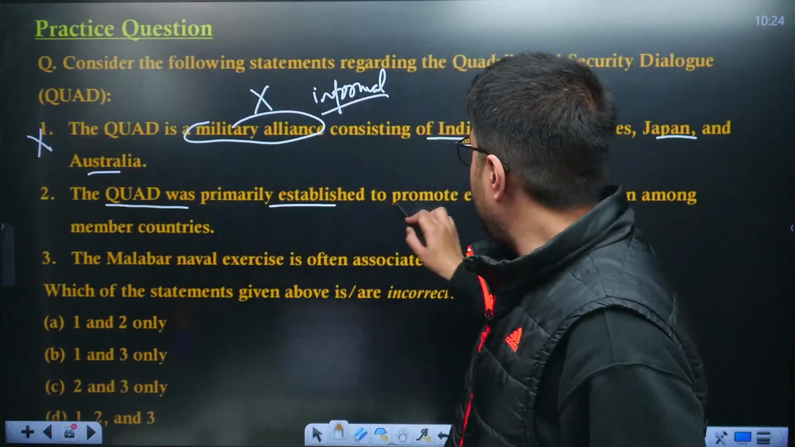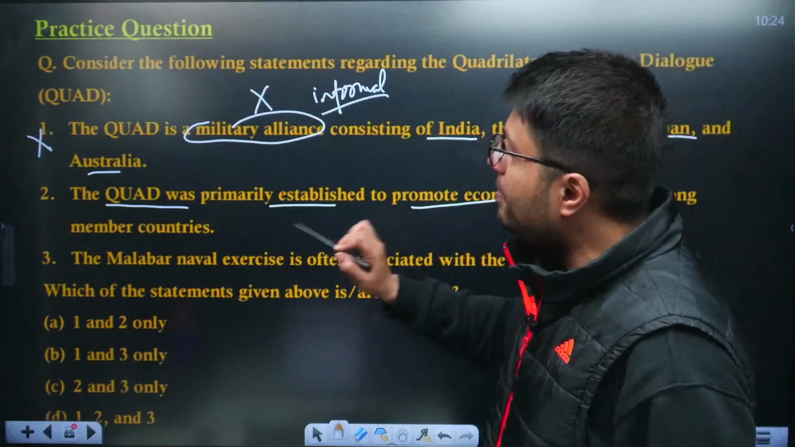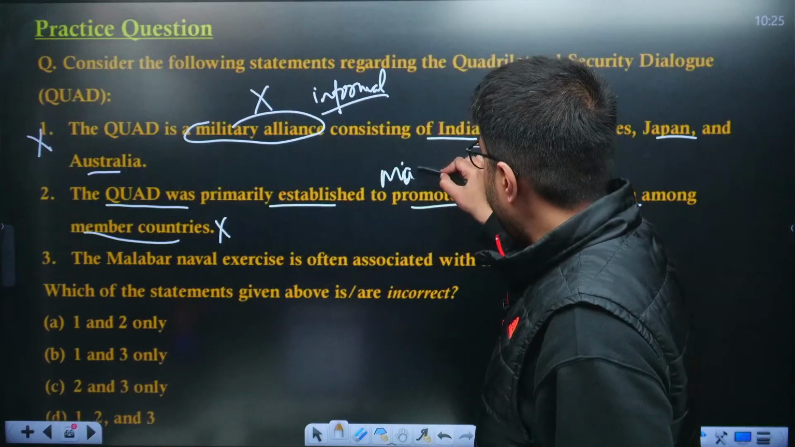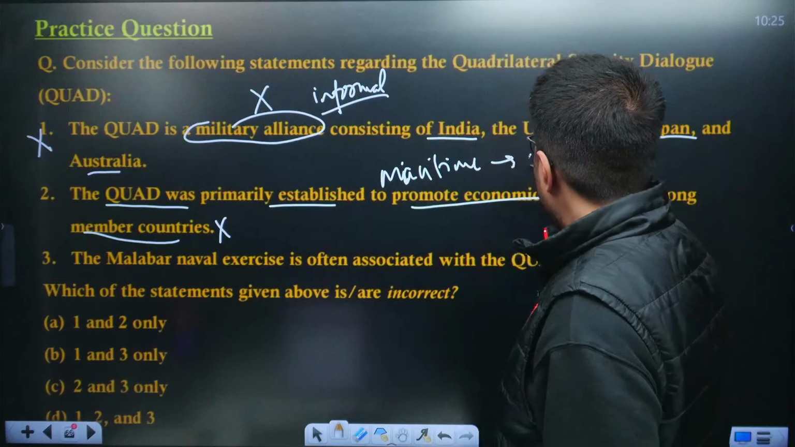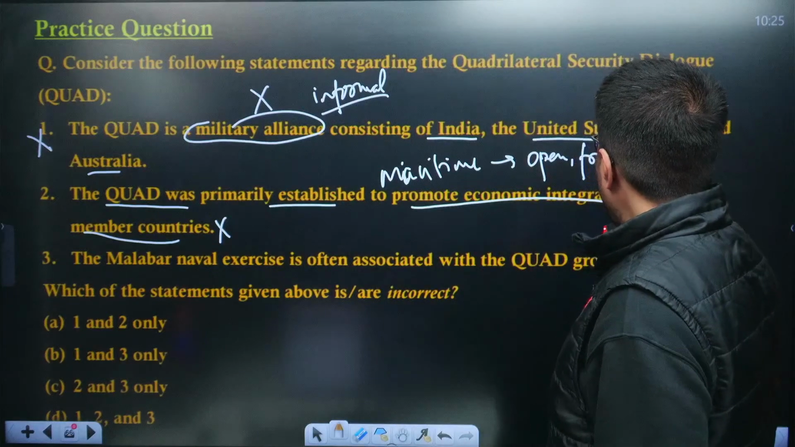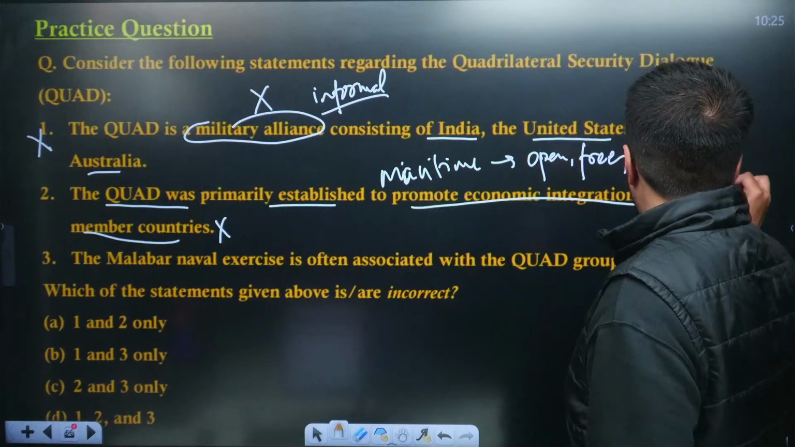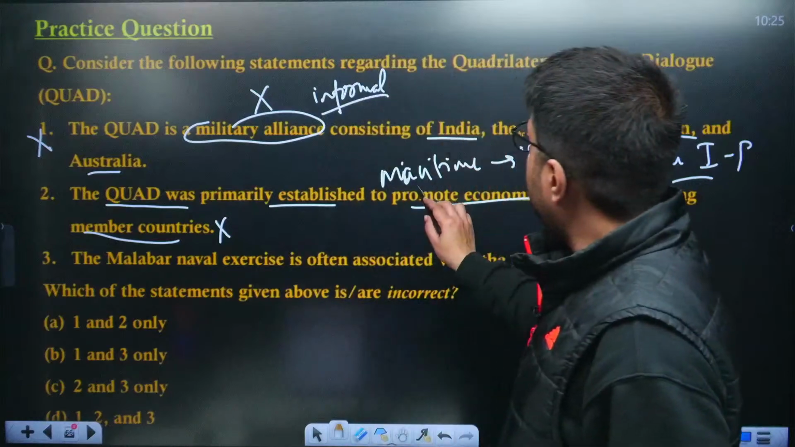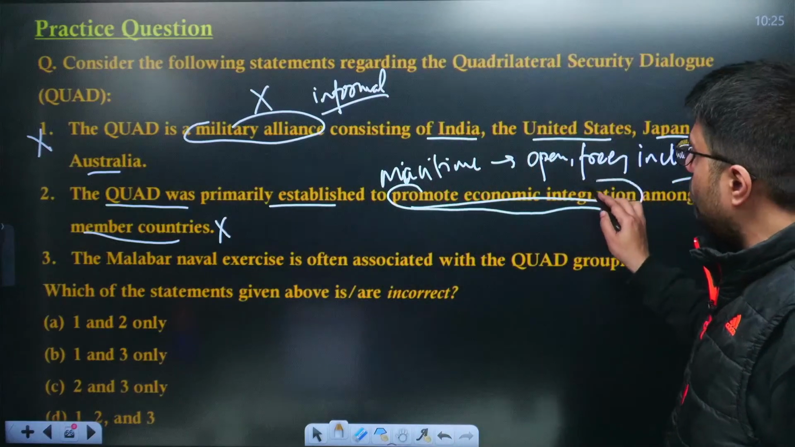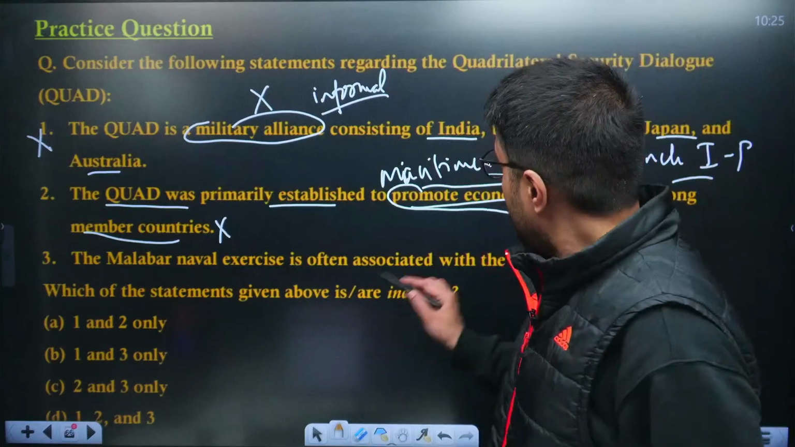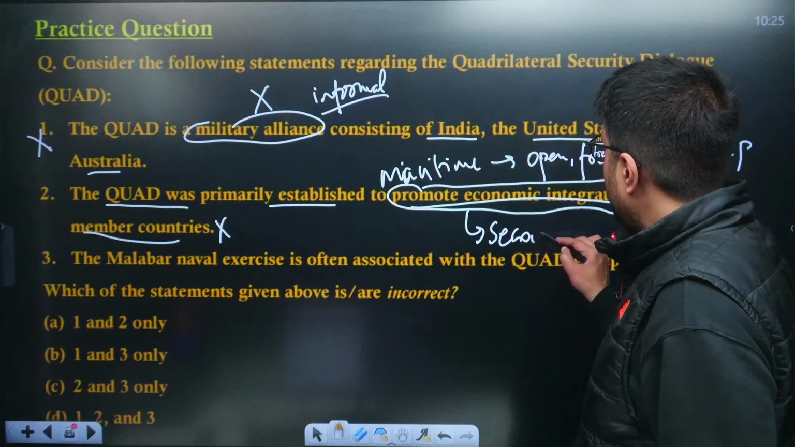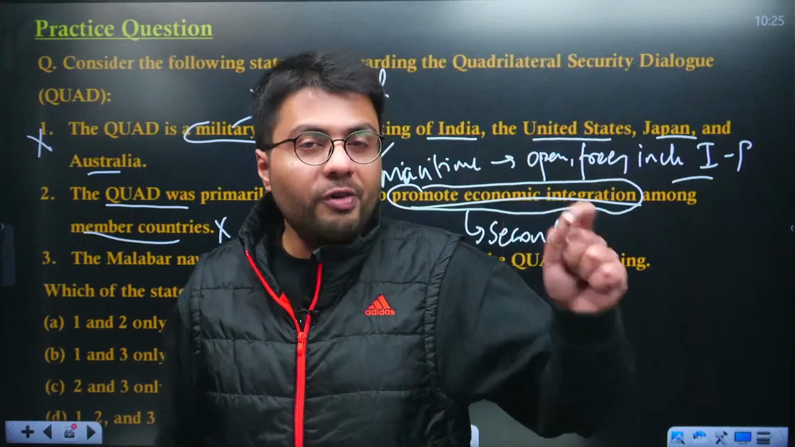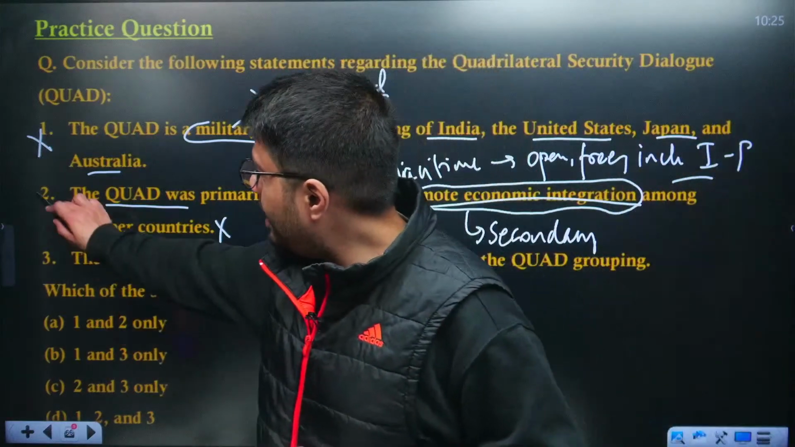Now, the Quad was primarily established to promote economic integration among member countries. It is not. It is primarily established to undertake maritime security, to ensure an open, free and inclusive Indo-Pacific region. So, this is the primary reason why Quad was established. Afterwards, it was seen that it might also promote economic integration of the countries. So, this is the secondary objective, not the primary. Primary was always maritime security, meaning an open, free and inclusive Indo-Pacific region. So, the second statement also is incorrect.